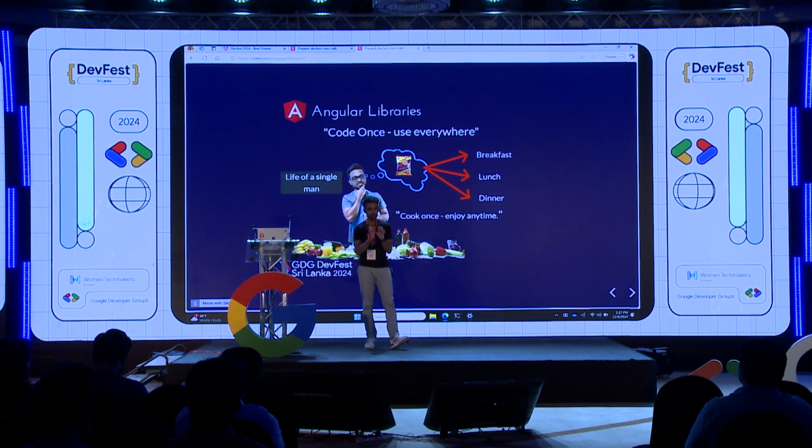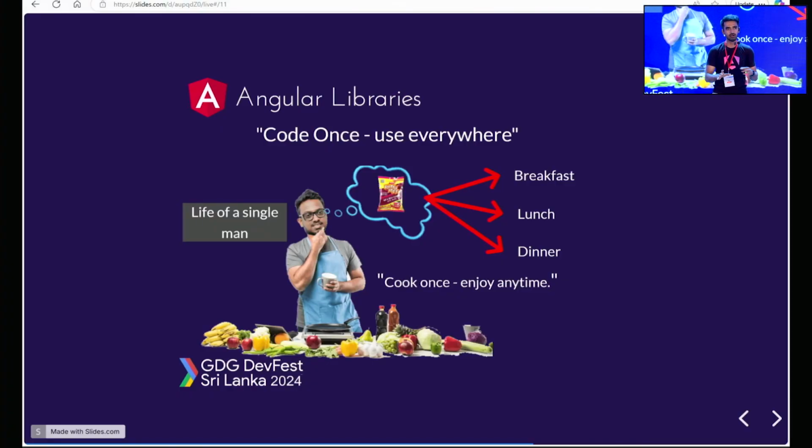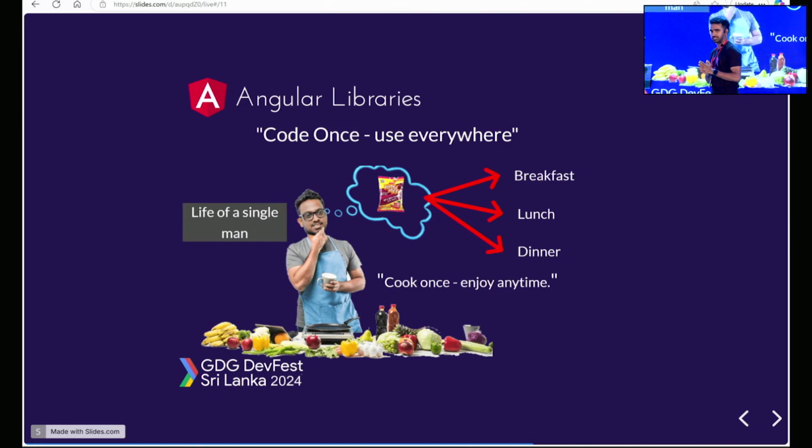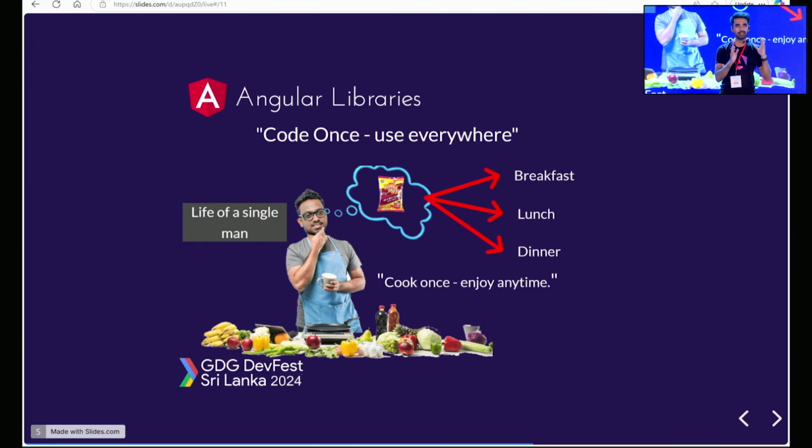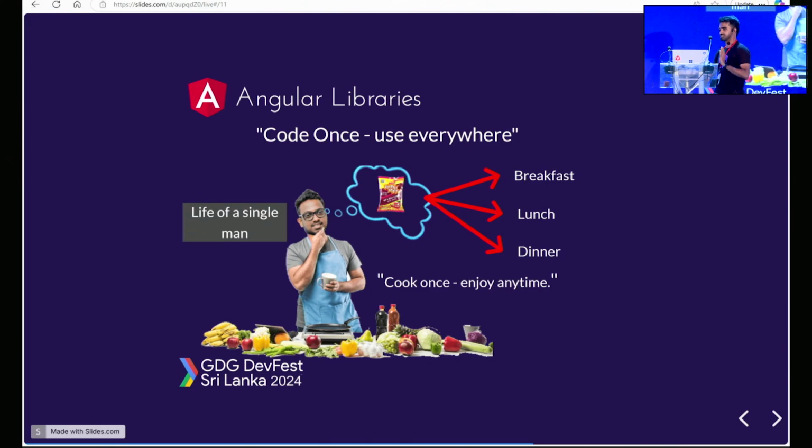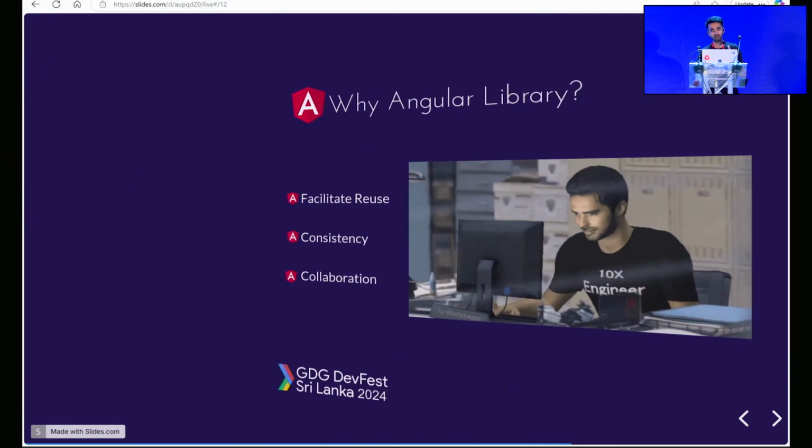The same thing in Angular. Libraries provide a way to build a library which you can use across multiple projects. For example, if you're building an enterprise project and you want to apply the same styling with the logo, then you can build a particular component that can be consumed as a library across various projects, right? The same concept is applicable with an Angular library.